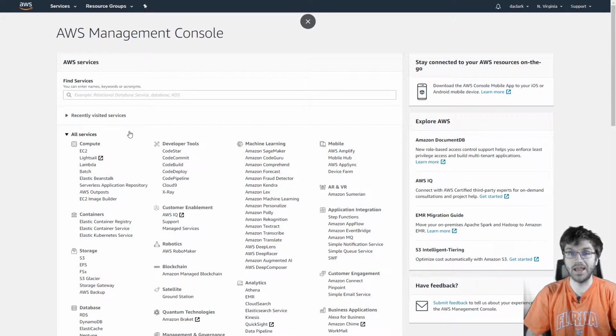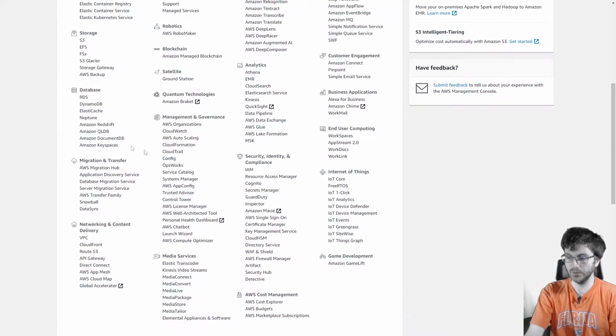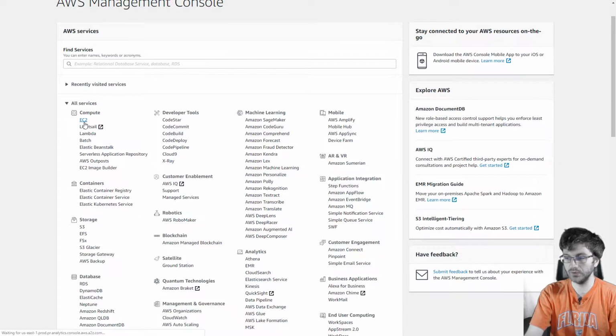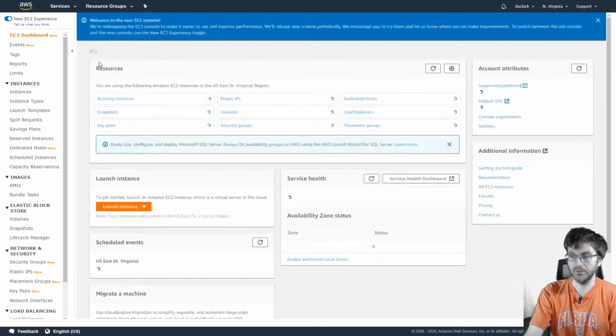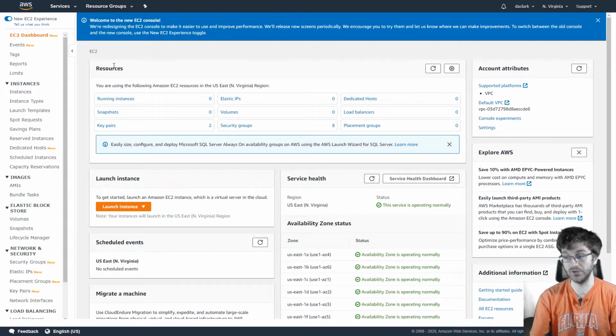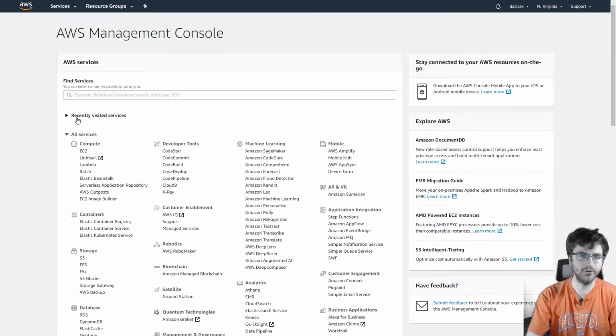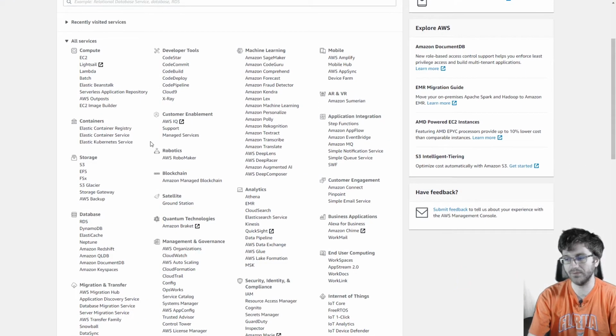All right, so here we are in the AWS console. Most people, when they get started with AWS, they recommend you to start with something like EC2, which is where you can basically run servers that can do stuff for you. But I think that is kind of old-fashioned nowadays, because you can run services that will run EC2 for you. So unless you want to get into nitty-gritty things, EC2 might not be for you either.